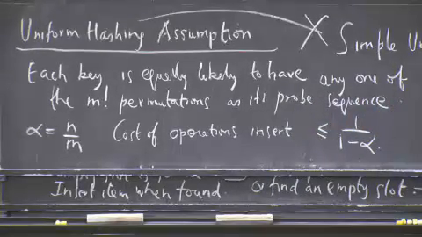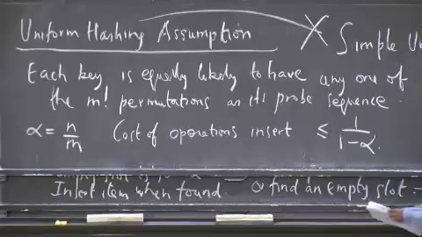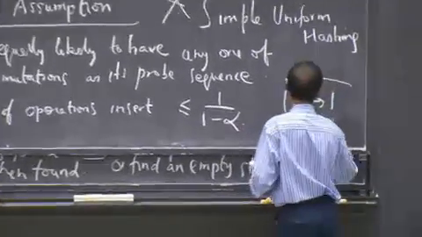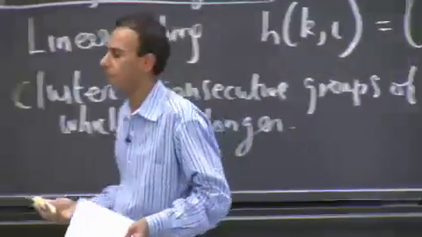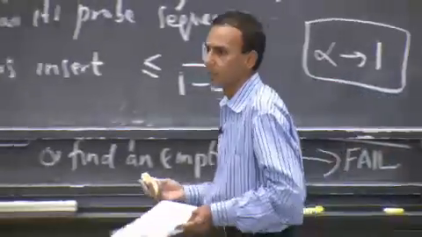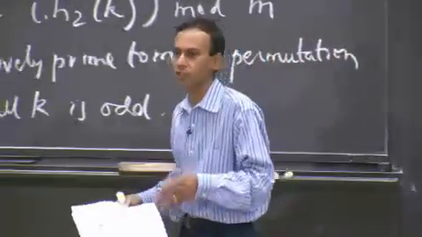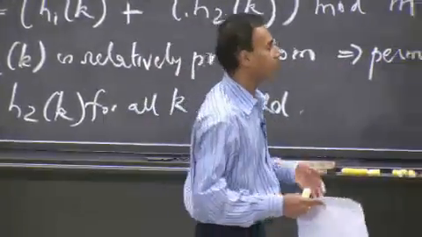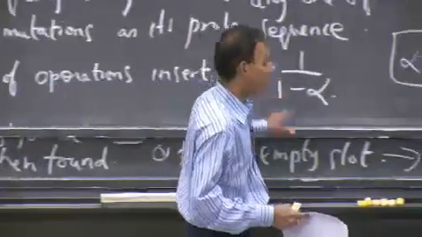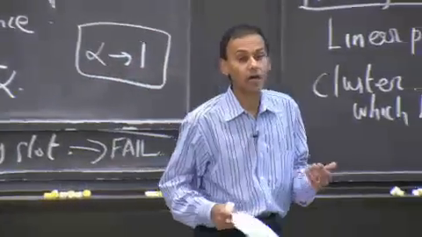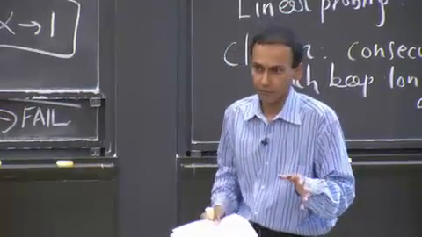Okay? So obviously this grows as alpha tends to 1. As the load factor in the table gets large, the number of expected probes that you need to do when you do an insert grows. And if alpha is 0.99, you're going to, on average, require 100 probes. I mean, that's still a constant number, but it's a pretty bad constant, right?